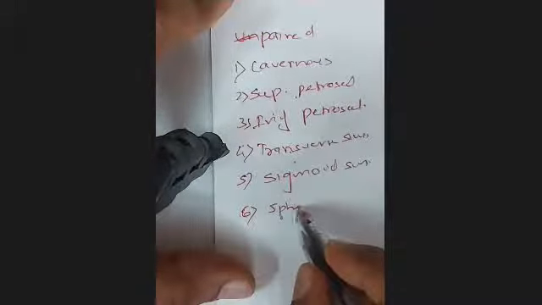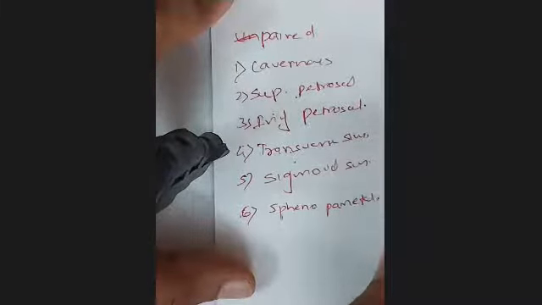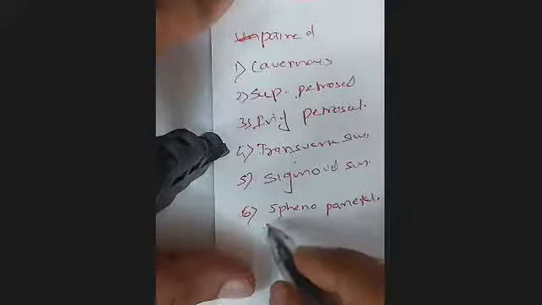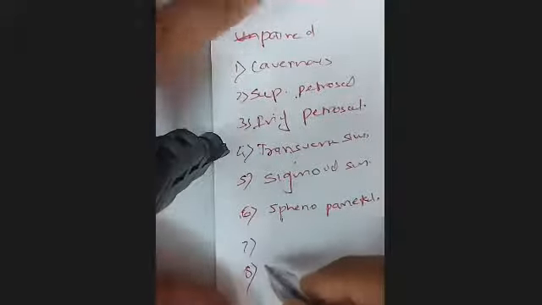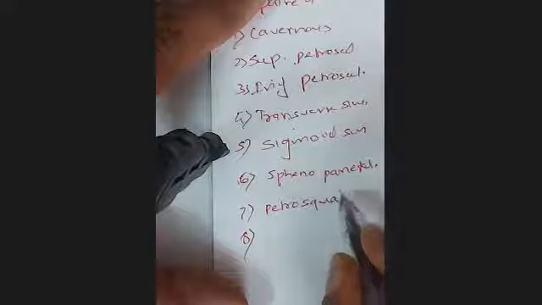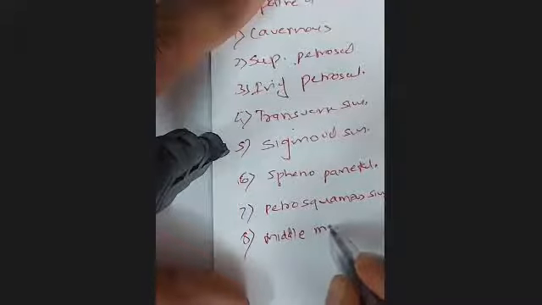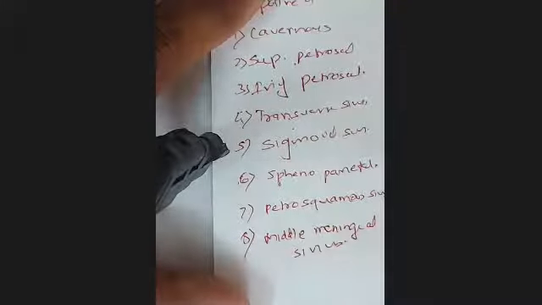Now there are two more sinuses on each side, and that is the sphenoparietal sinus. So now these, 6, 7, and 8, are very small. The petrosquamous sinus, and then there is the middle meningeal, more of a middle meningeal vein, but also called the middle meningeal sinus. Okay, so these are the various dural venous sinuses which are present.